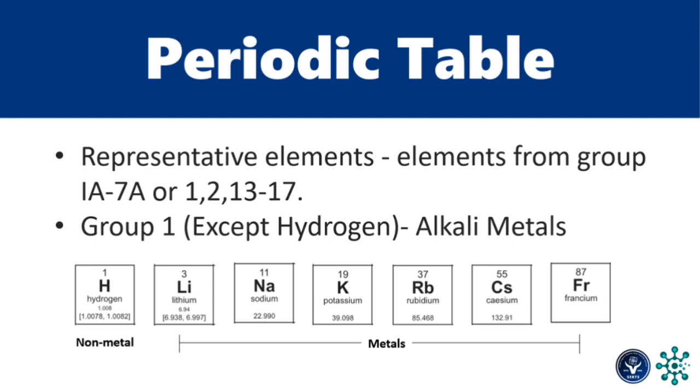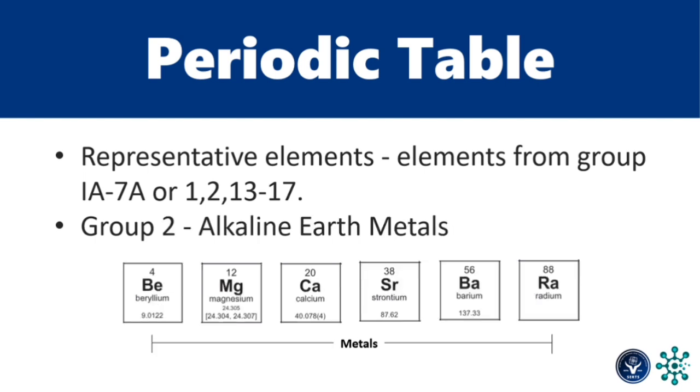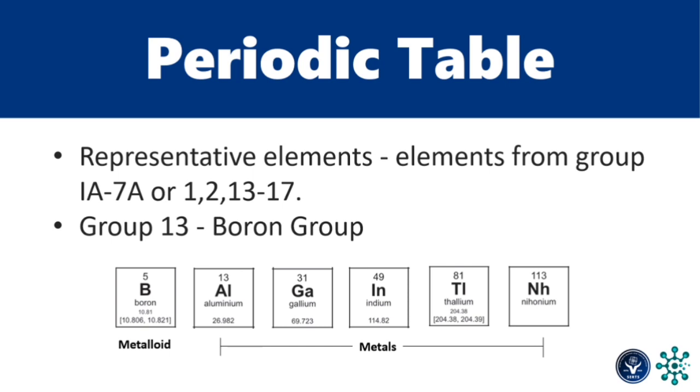Group 1 is called the group of alkali metals. All of these elements are metals except for hydrogen, because hydrogen is a non-metal. Group 2 is called alkaline earth metals. These elements are all metals from beryllium to radium. Group 13, the boron group, houses boron. Boron is a metalloid. The rest are metals from aluminum to nihonium.